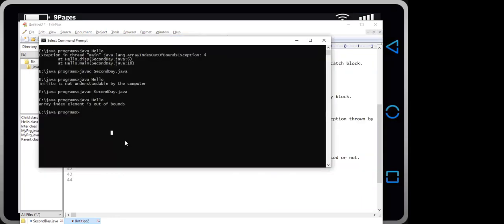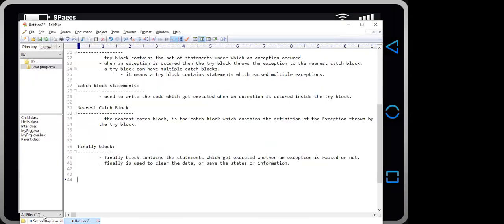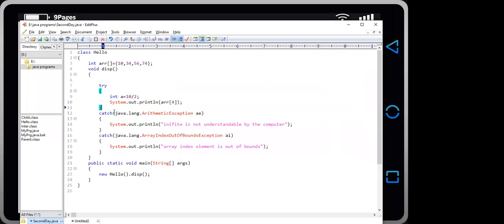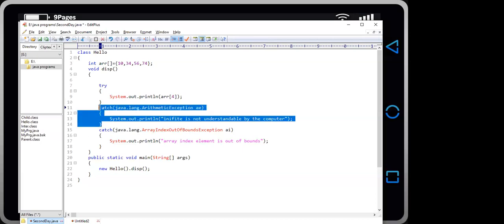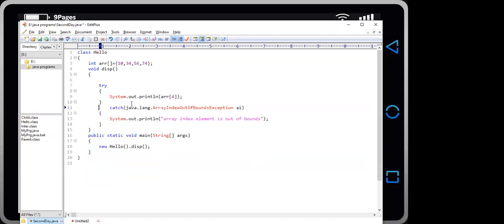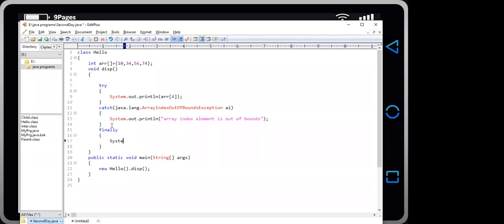How do we use finally? Suppose this was a statement, a single statement, which caused the array index out of bounds exception. And we will have a finally block with a statement like this, always executed.